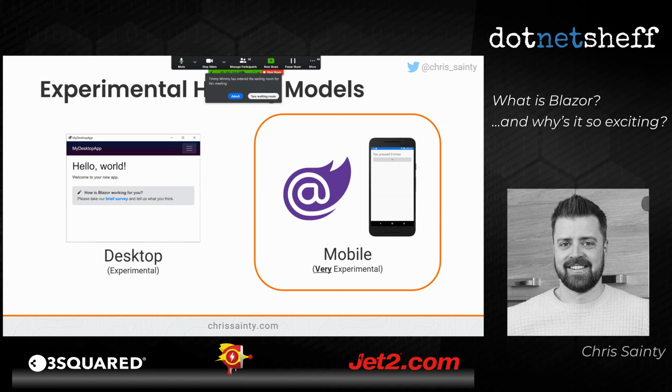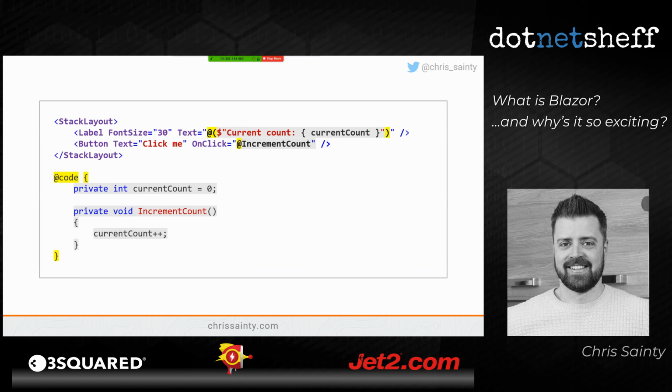But this one's a bit different. This is something different to the other models I've been talking to you about, and components here are written slightly differently. That's because we're using the Blazor component model to output native mobile UIs. So this is that same counter component for Mobile Blazor Bindings, except we're not using HTML anymore. What we're actually using here is native mobile controls: stack layouts, labels, buttons.